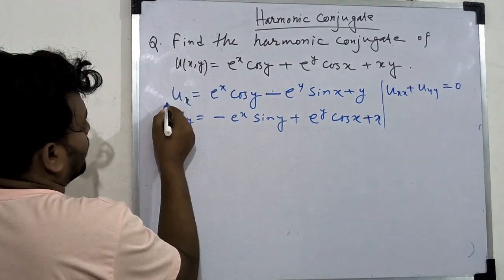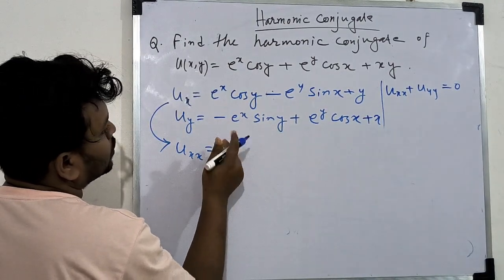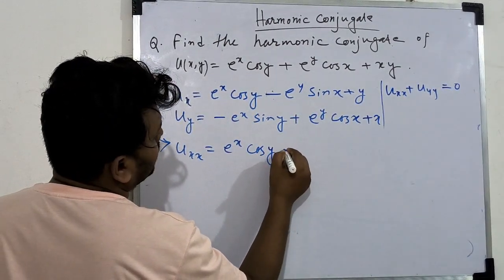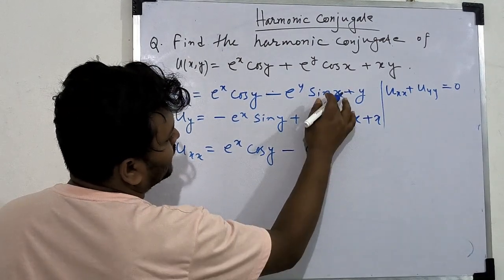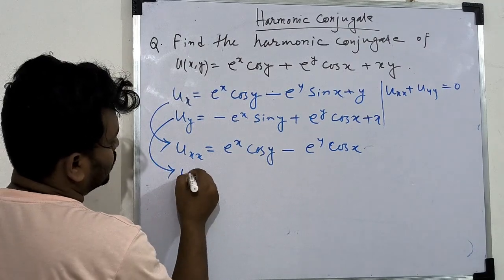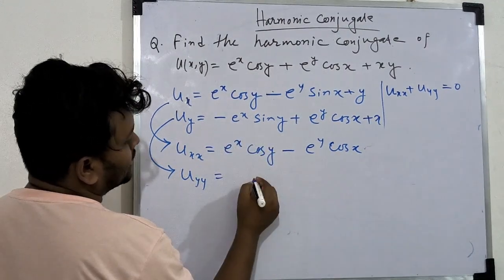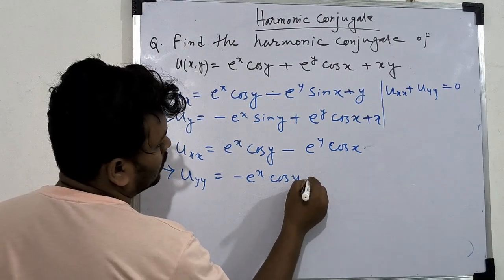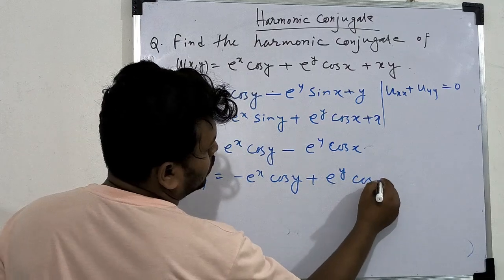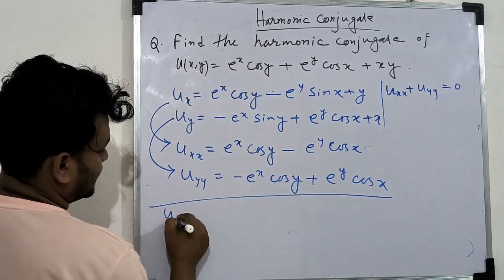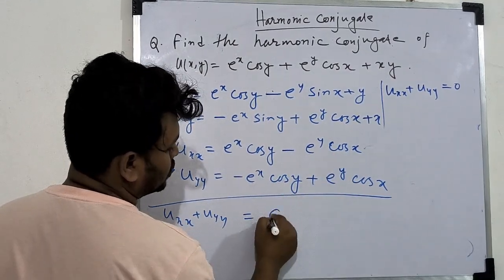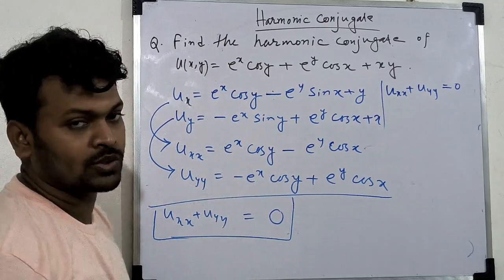From this, u_xx will be e to the power x cos y, where cos y is constant, minus e to the power y cos x, and the derivative of y is 0. And from u_y, u_yy equals minus e to the power x cos y, the derivative of sin y being cos y, plus e to the power y cos x. So if we add u_xx plus u_yy, we get this minus this, so this is 0 and this is also 0. Therefore u satisfies the Laplace equation.